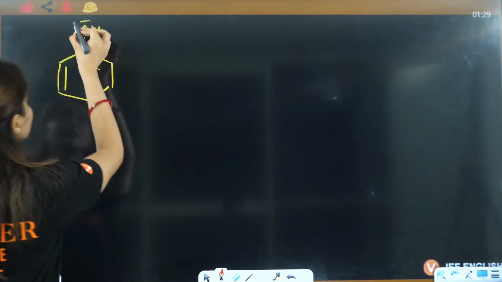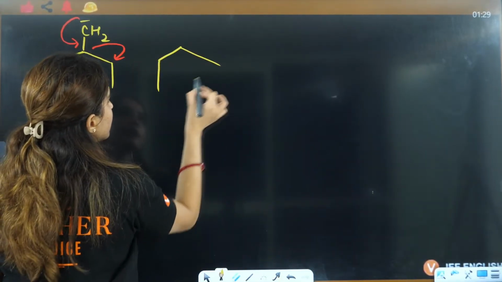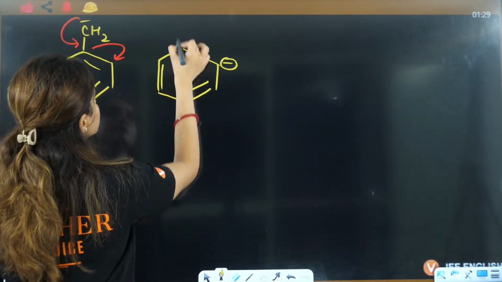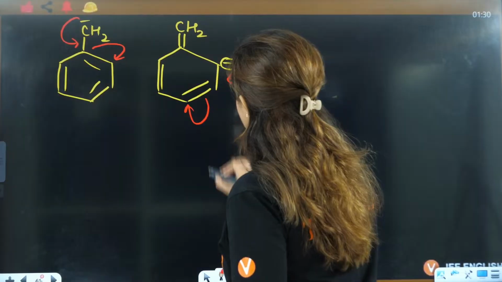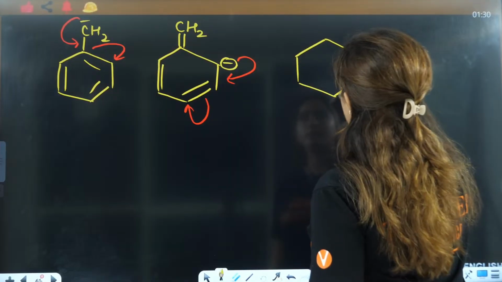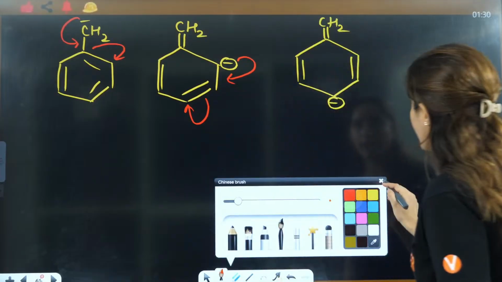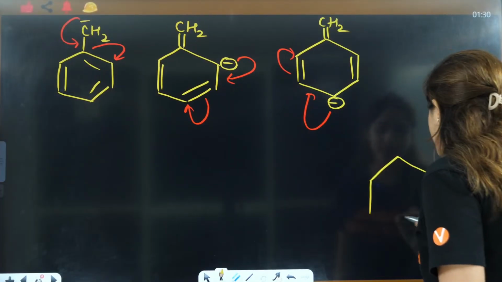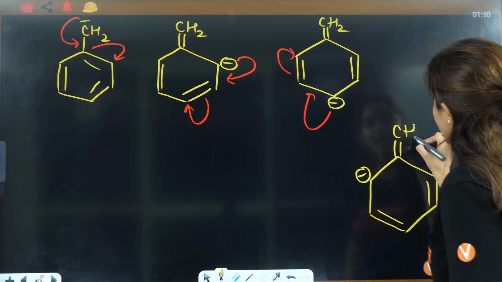Right? If you see, this is donated here, this is jumped here. So here you will have this negative, this double bond, this is CH2, right? Then again what will happen, this will jump here, this will jump here, right? Again what you will have, this will be double bond and this will be negative, double bond, this will be CH2. Again what will happen, this will shift here, this will shift here, right? Now how to draw resonating structures, that you should be pro in, right? Okay, try to draw it yourself as much as possible.